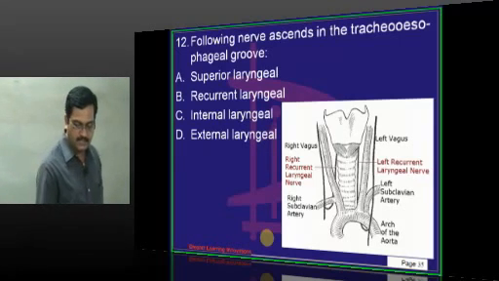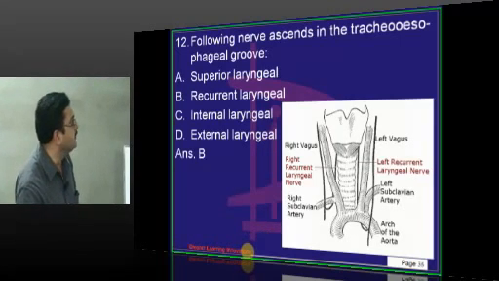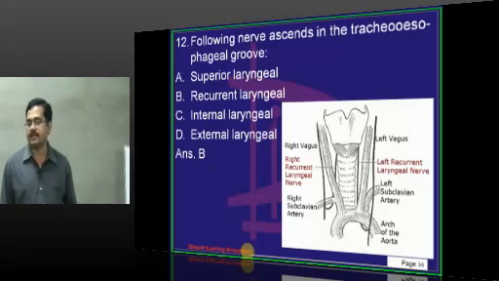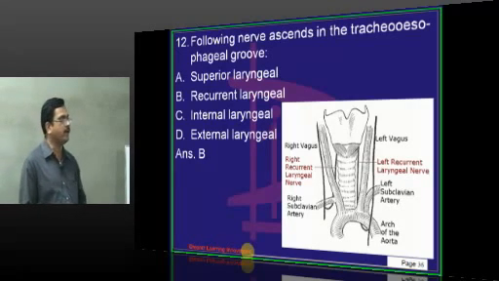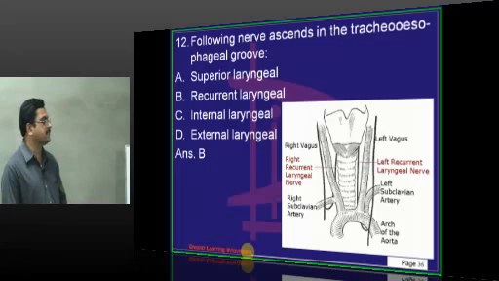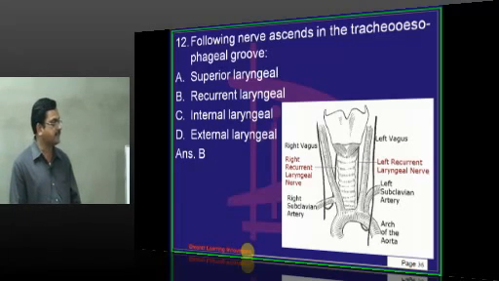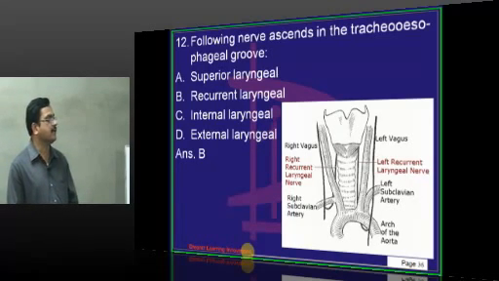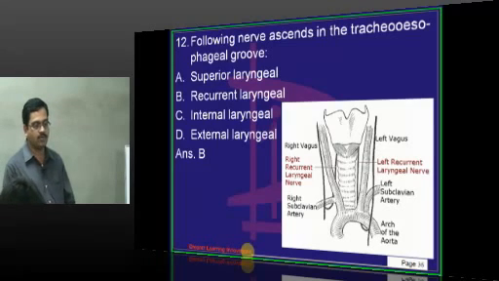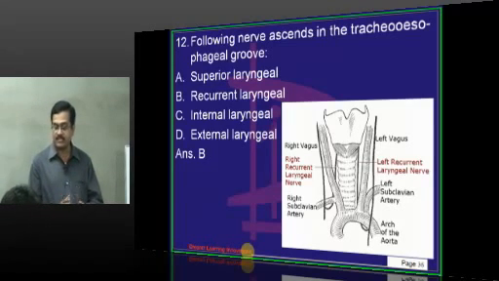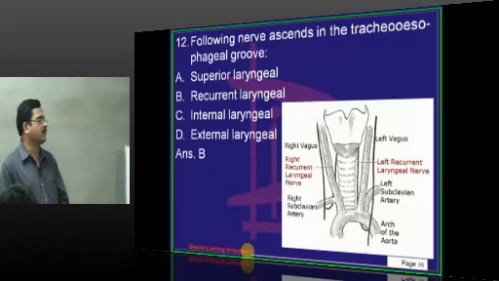Now, this recurrent laryngeal nerve, on the right side, winds around the subclavian artery. On the left side, the recurrent laryngeal nerve winds around the arch of aorta. So, the left recurrent laryngeal nerve has got a thoracic course also, apart from the cervical course.